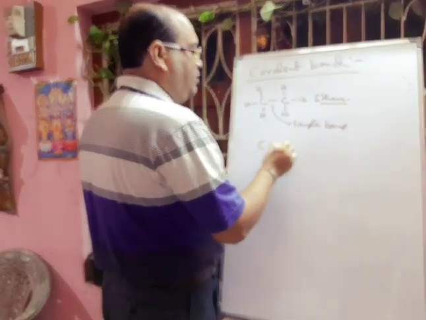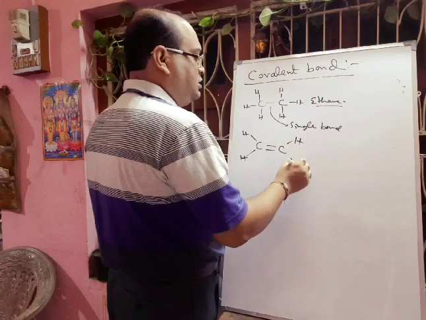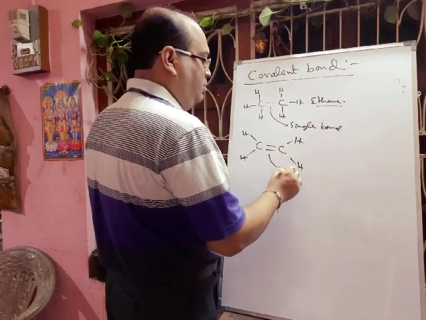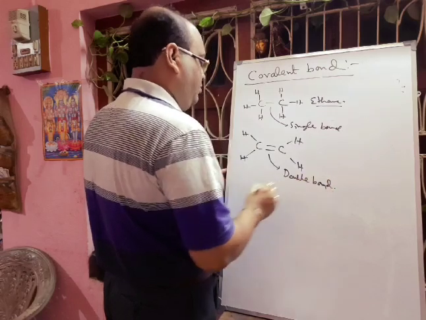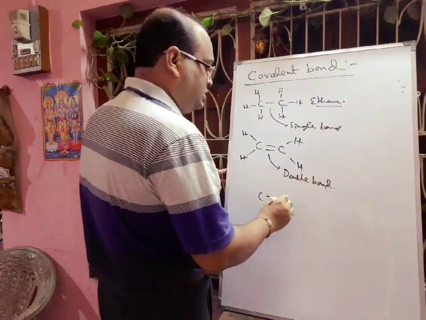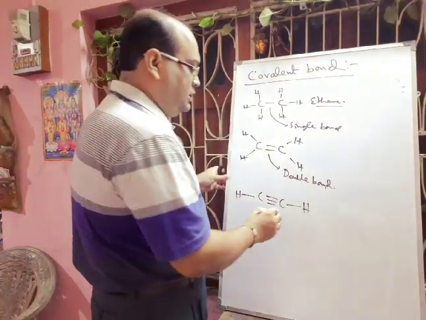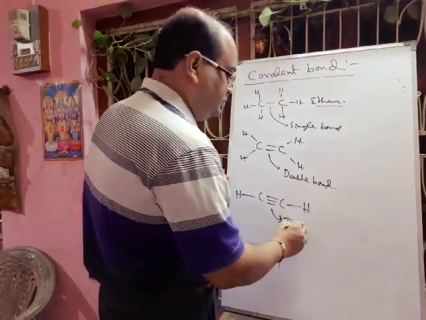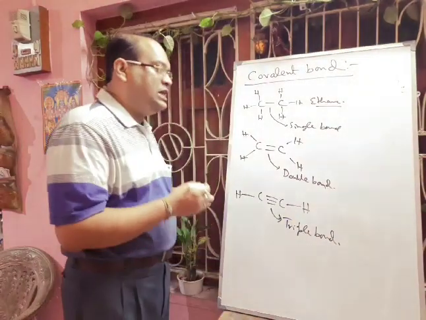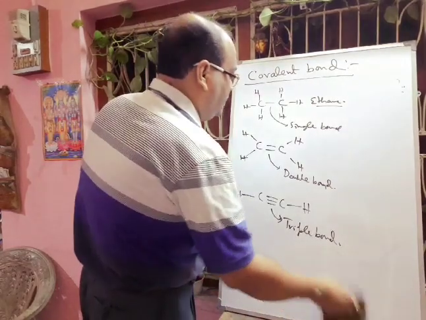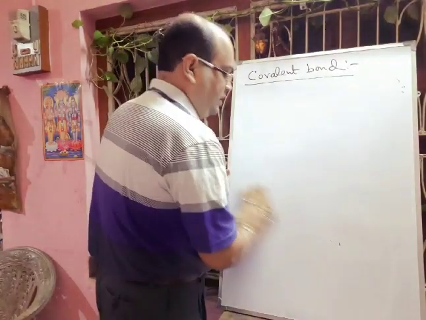In the ethylene molecule there is a carbon-carbon double bond. All are covalent bonds. In the acetylene molecule, between two carbons there is a triple bond. So these are the multiplicity of covalent bonds: single, double, and triple. Hope you can understand.